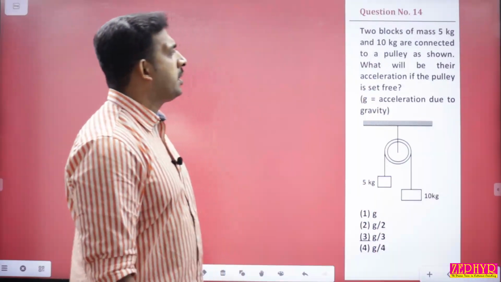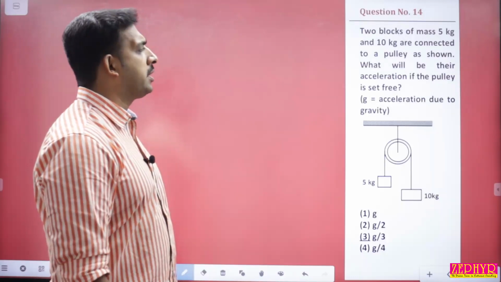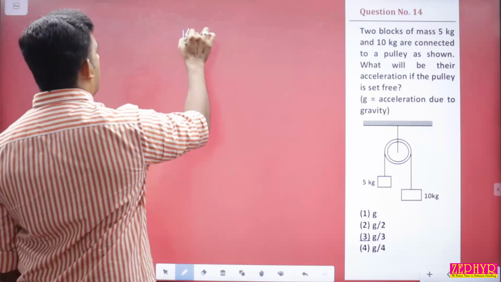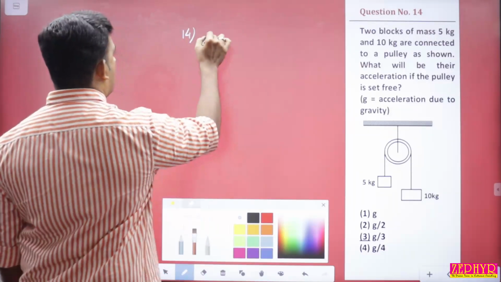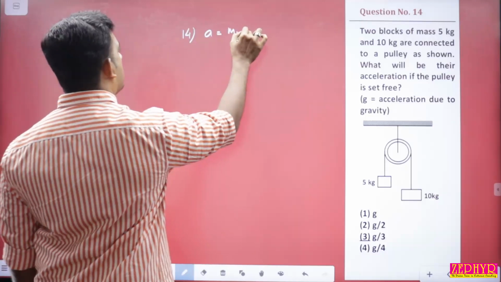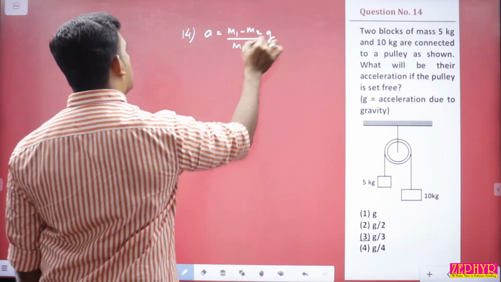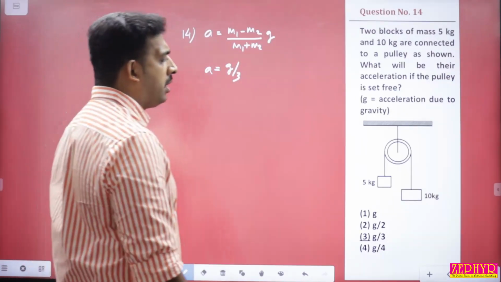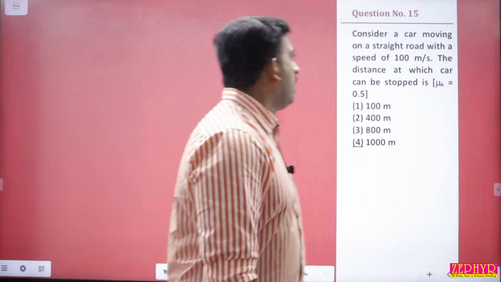Question number 14. Two blocks of mass 5 kg and 10 kg are connected over a pulley as shown. What will be the acceleration if the pulley is set free? You know that the acceleration for the system is given by A equal to m1 minus m2 divided by m1 plus m2 into G. Substitute for the values of m1 and m2 and you'll get the value as G by 3. Option 3.